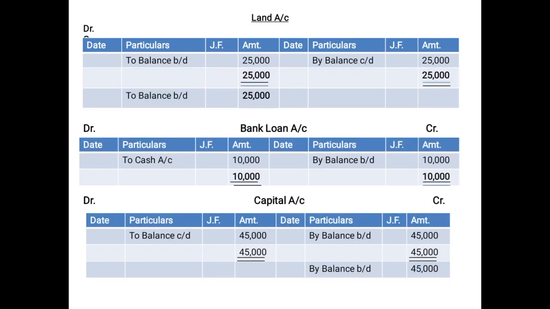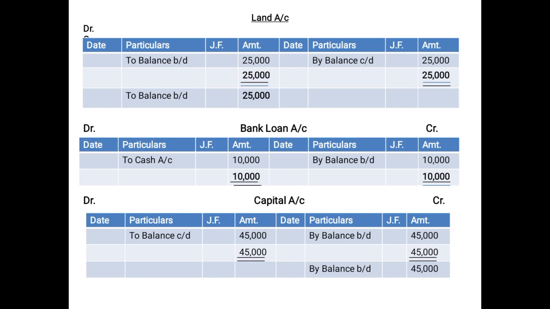Then land also: the debit side total was 25,000, the credit side was nil, so the entire amount of 25,000 has been transferred on the credit side as balance carried down. And what we have written as carried down we have shown as brought down also here as 25,000. Then while preparing the bank loan account we found that it automatically tallied, the debit and the credit sides are equal, we did not calculate any balancing figure, and therefore such an account also, that means if we were preparing a trial balance we would not have recorded the bank loan account there, because it has automatically tallied.